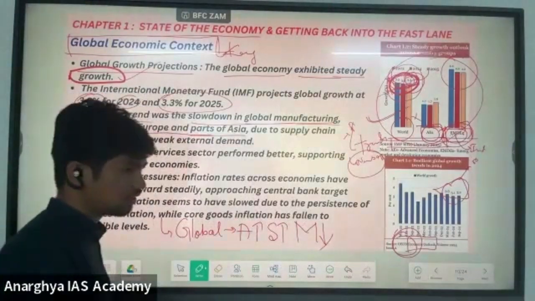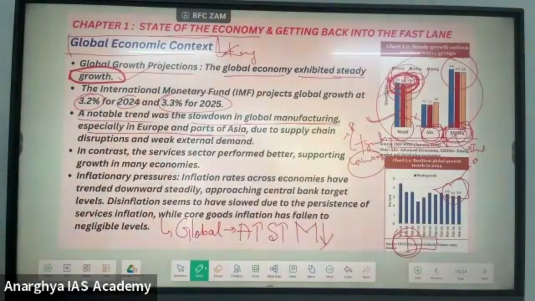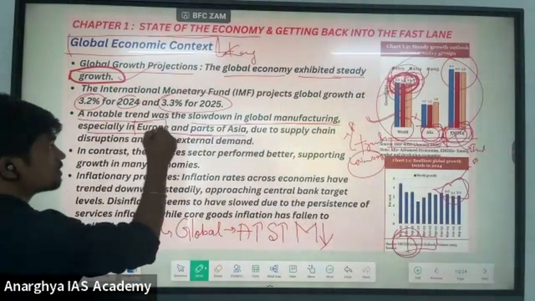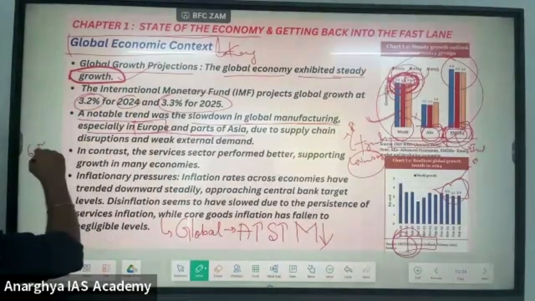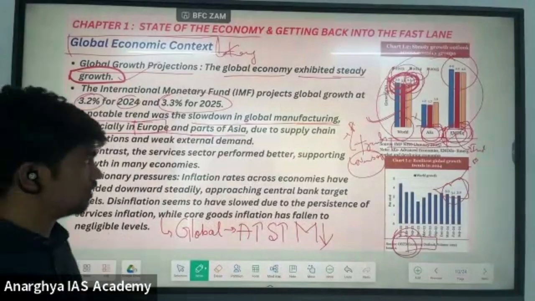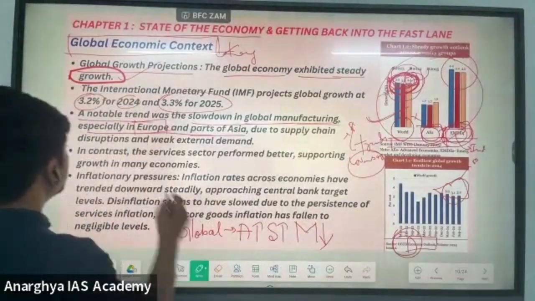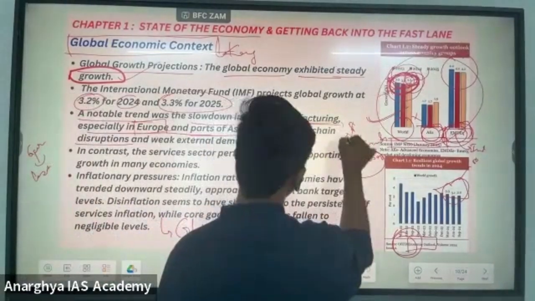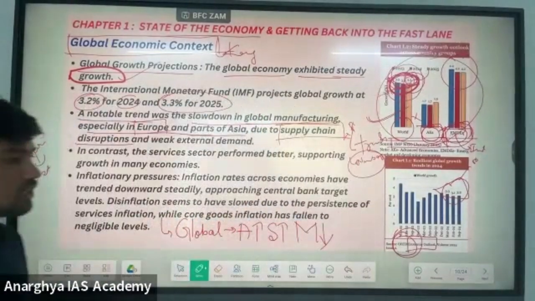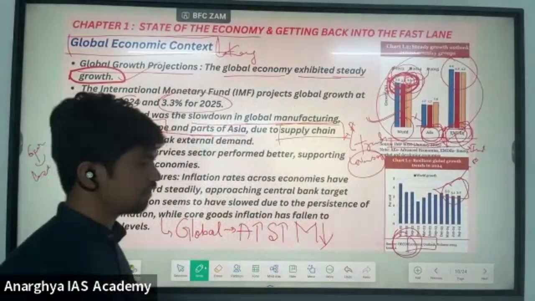As I said, the manufacturing hub of Europe, that is Germany, is facing a contraction in the manufacturing sector for the last 2 years due to supply chain disruptions. What are supply chain disruptions? They are because of global uncertainties like the Russia-Ukraine conflict.